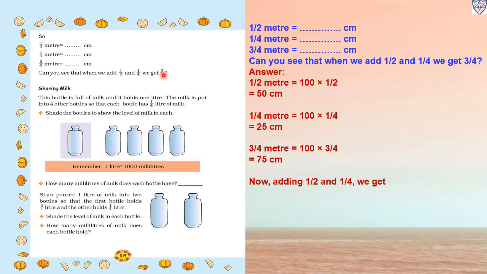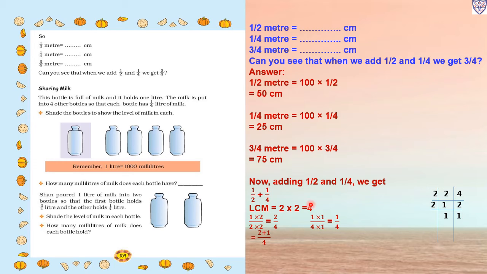So now we are adding 1 upon 2 and 1 upon 4. Here both the denominators are different. So what we will do, we will take an LCM to make the denominator the same. Then only we will be able to add. So first we will take the 2 table, 2 ones are 2, then 2 twos are 4. Then again 2 and 1 is there, we will write the same, and 2 ones are 2. So our LCM is 2 multiplied by 2, which becomes 4.